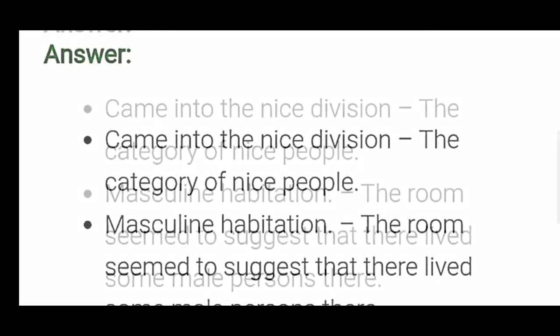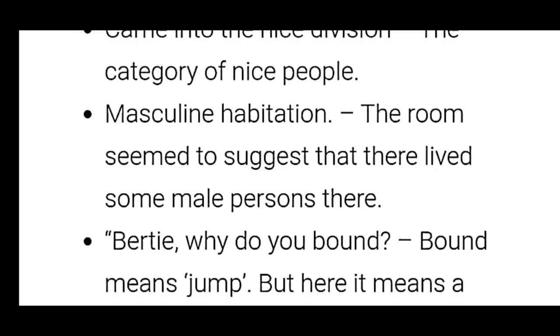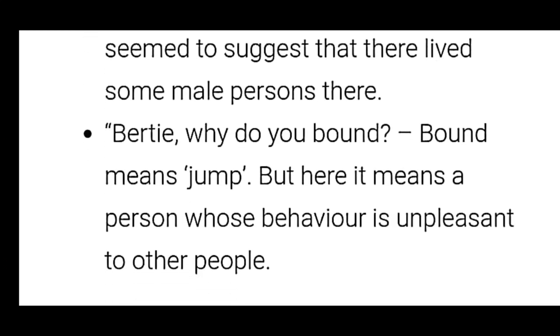Let me repeat again. Came into the nice division, that means the category of nice people. Then second one, masculine habitation, that means the room seemed to suggest that some male persons lived there.